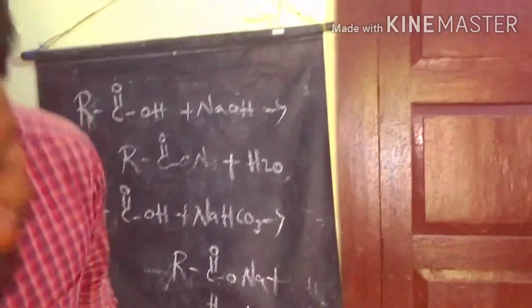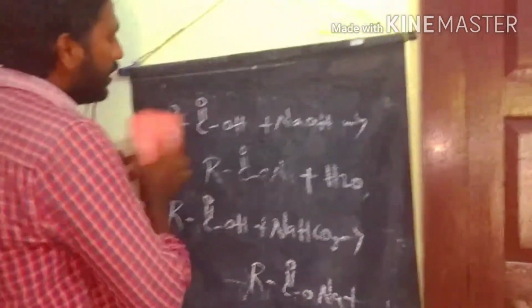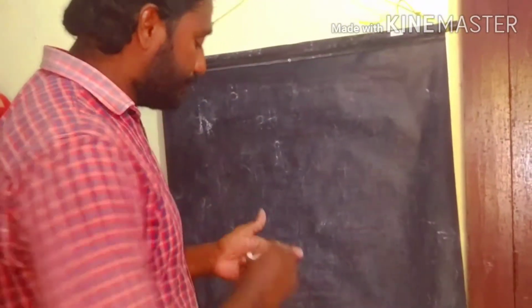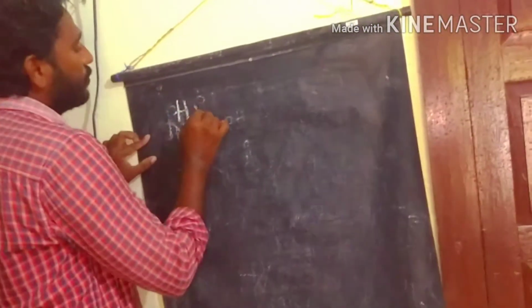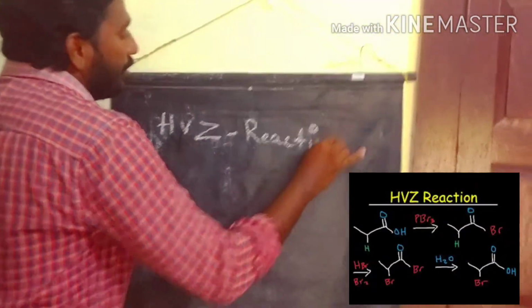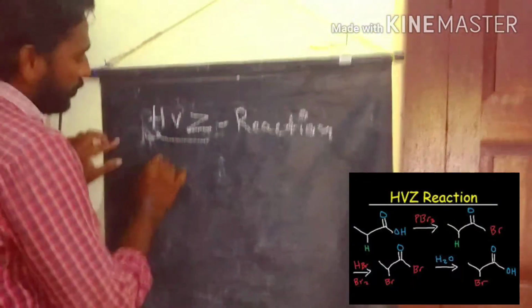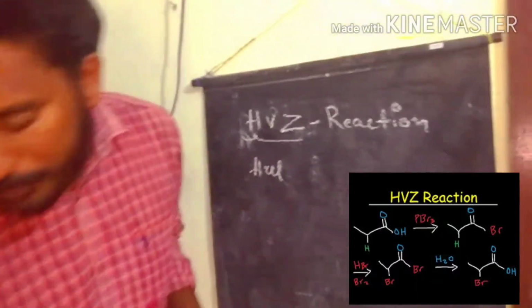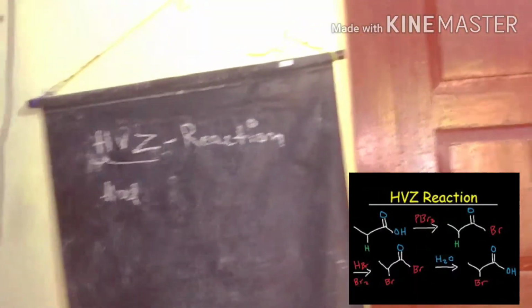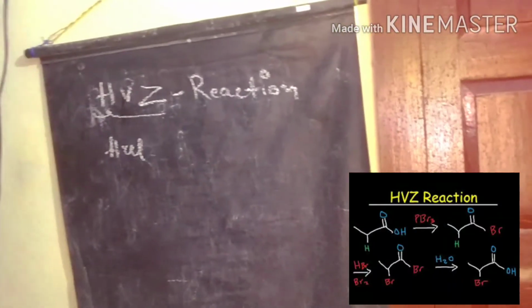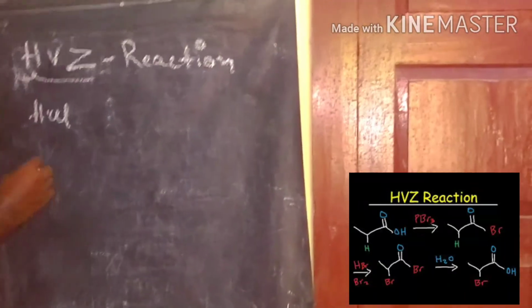Next we discuss some important reactions of carboxylic acids, like the HVZ reaction. This is also a named reaction, the Hell-Volhard-Zelinsky reaction. These three scientists, Carl Magnus von Hell, Jacob Volhard, and Nikolai Zelinsky, developed this reaction.